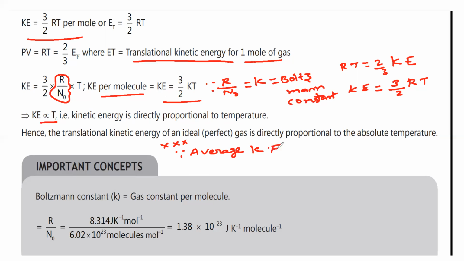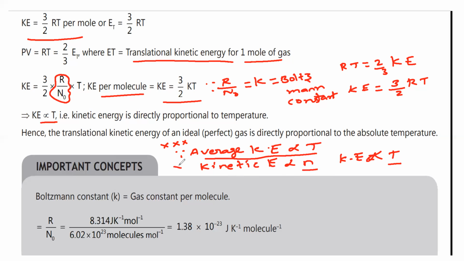Average kinetic energy is proportional to absolute temperature only, whereas kinetic energy of the gas molecules is proportional to N as well as T. So kinetic energy depends upon number of moles of the gas as well as absolute temperature. Very, very important. Whereas average kinetic energy depends only on absolute temperature. It is independent of number of moles.